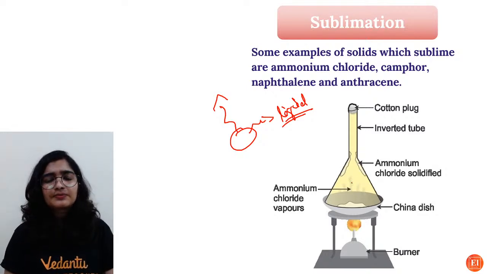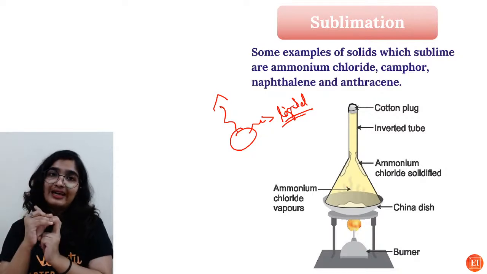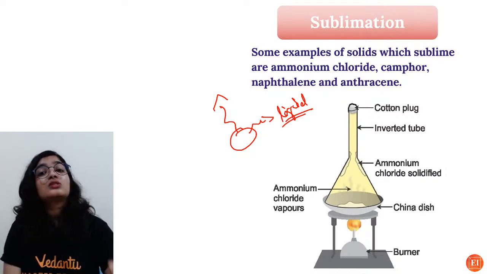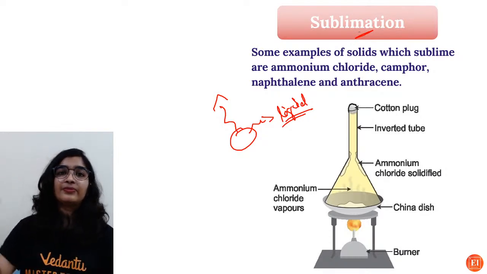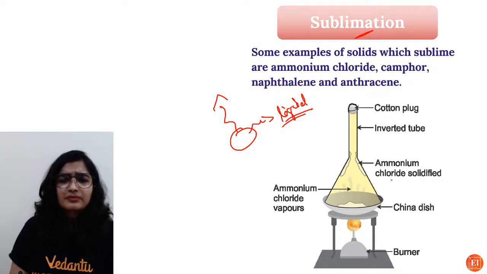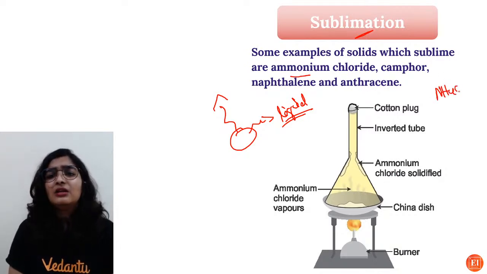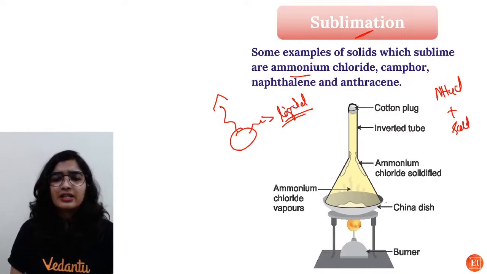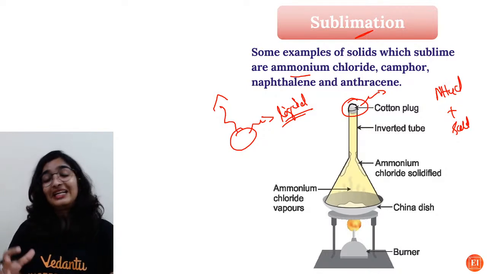For example, if the mixture contains one sublimable substance and another which is not, using sublimation we can easily separate the sublimable from the non-sublimable compound. For example, here you have ammonium chloride, NH4Cl, plus salt. Take it in a china dish, and we are using an inverted funnel with a cotton plug, because we don't want ammonium chloride to escape, we want to collect both.